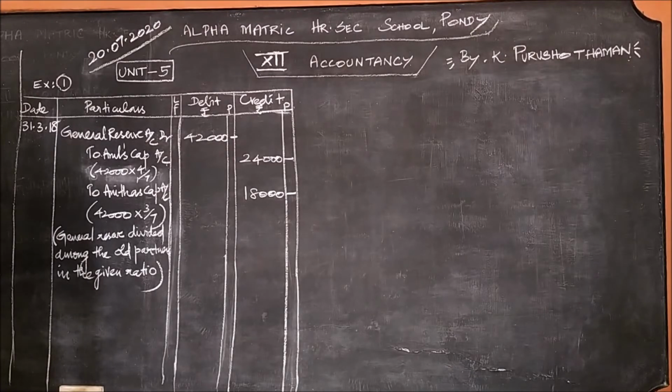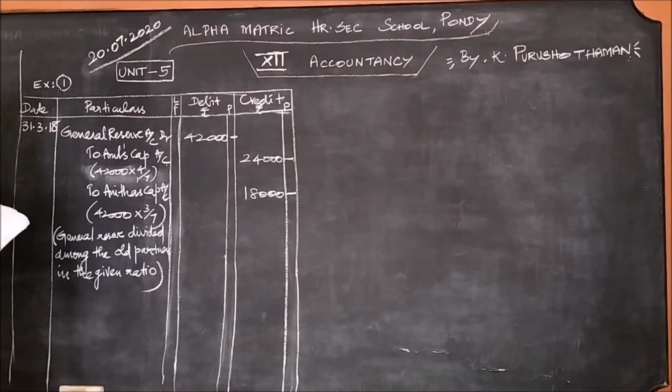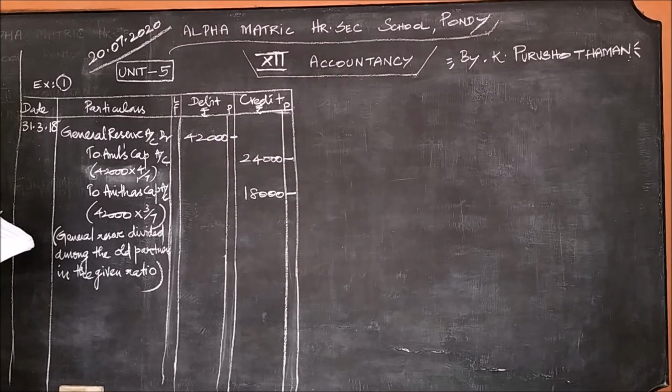Anjali and Nitya are partners of a firm sharing profits and losses in the ratio 5:3. They admit Pramila on 1/1/2018. On the date their balance sheet showed accumulated loss of 40,000 on the asset side of the balance sheet. Give the journal entry to transfer the accumulated loss on admission.